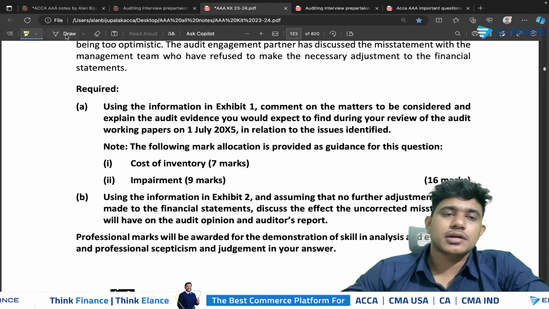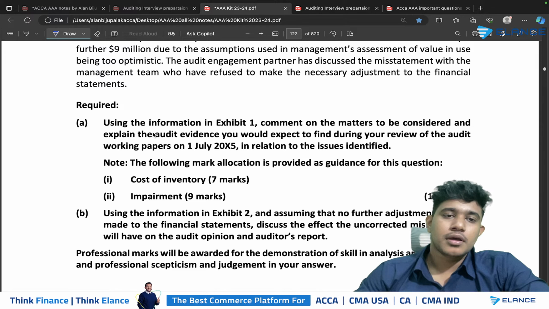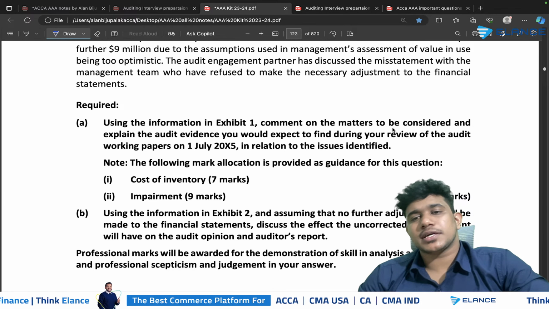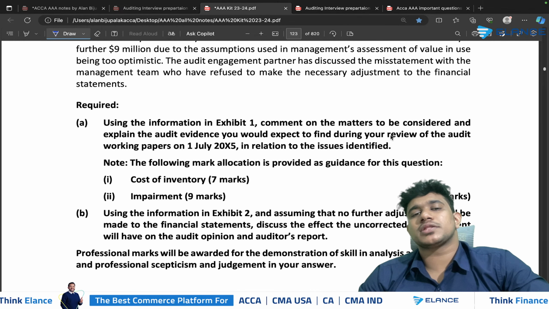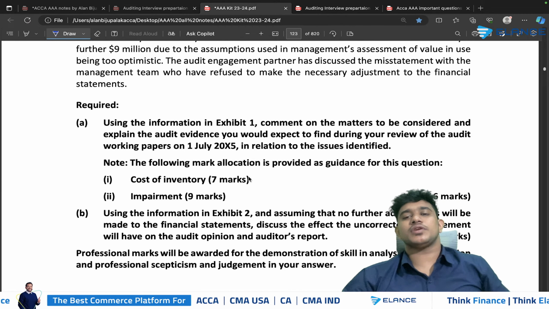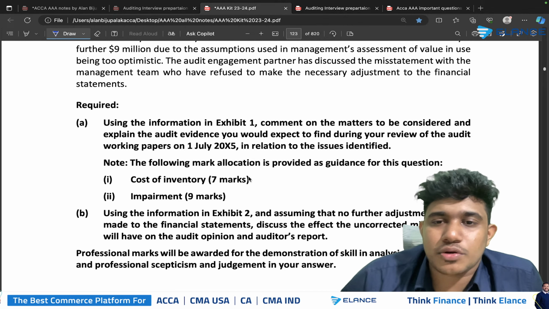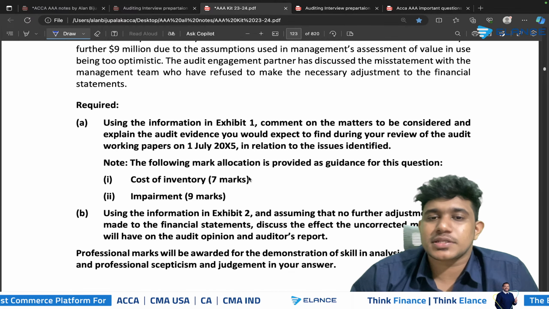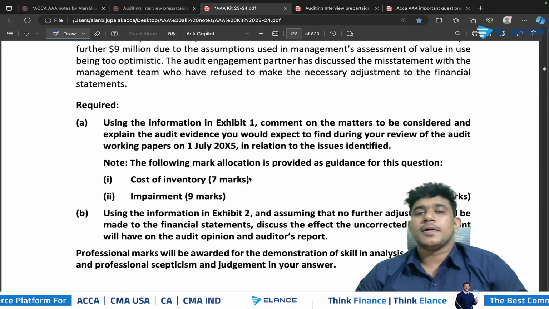Then there is another requirement which is usually being asked for almost all the exams. Using the information in Exhibit 1, comment on matters to be considered and explain the audit evidence you would expect to find during the review of audit working paper on 1st July 2015 in relation to issues identified. So the examiner has asked you to comment on the matters to be considered, and they have asked you to explain the audit evidence which you should expect to find during the review of audit working papers.